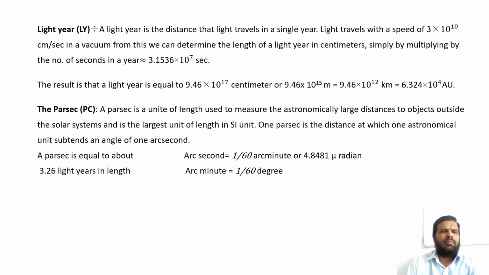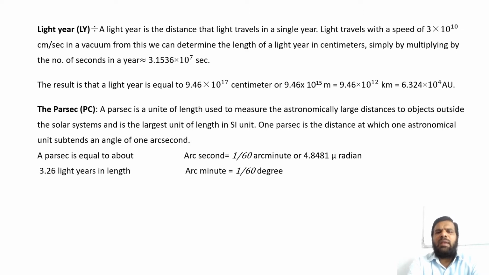Light year, it is represented by Ly. A light year is the distance that light travels in a single year. Light travels with a speed of 3 × 10^10 centimeters per second in a vacuum.